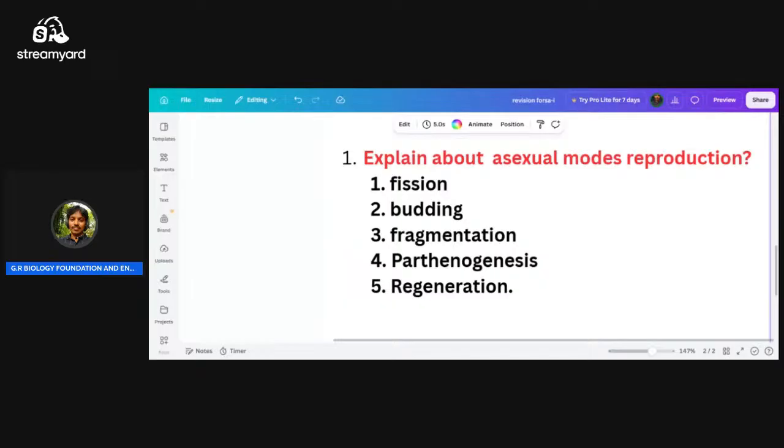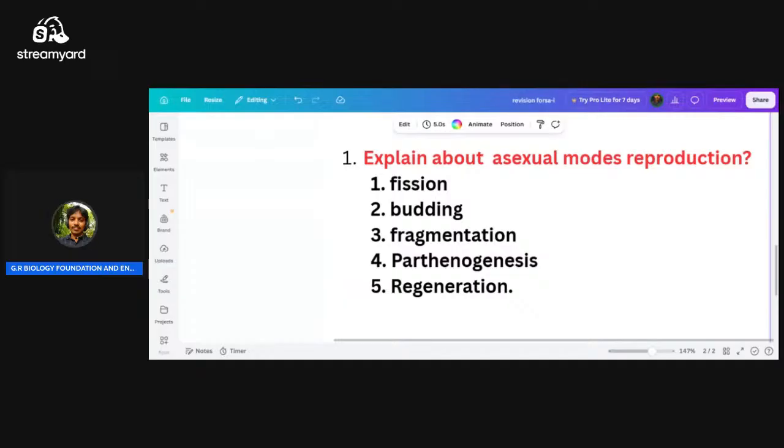Once again, we utilize this process in growing organisms of our choice according to our need, with more desirable characters. In this process, generally the female gamete develops into zygote without fertilization.